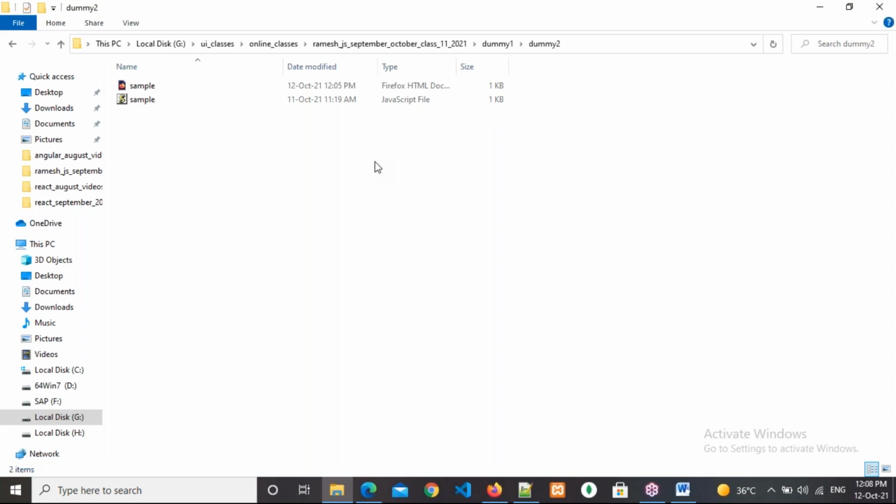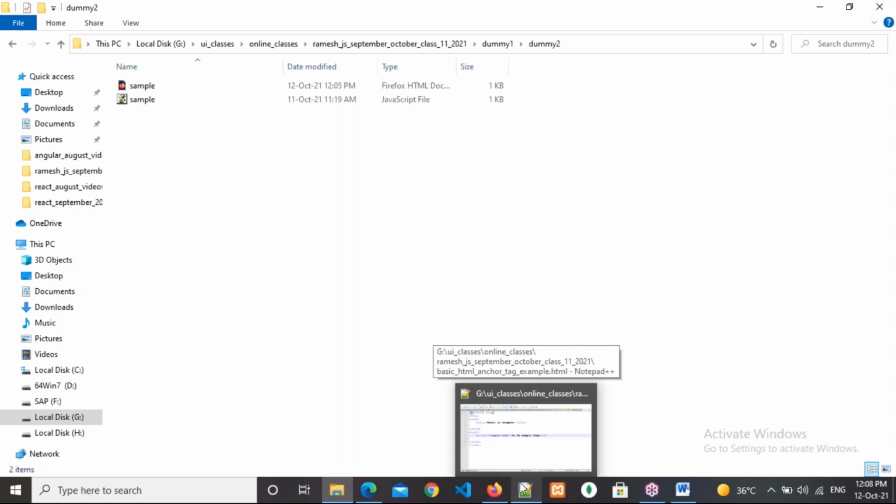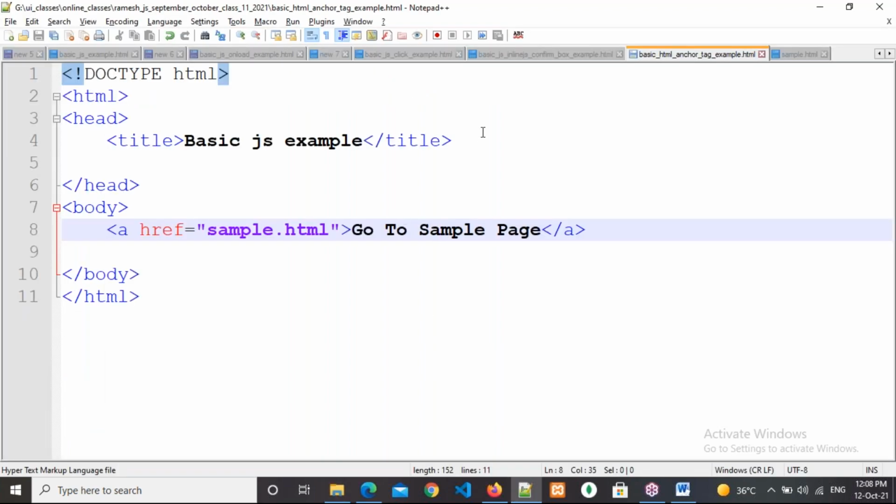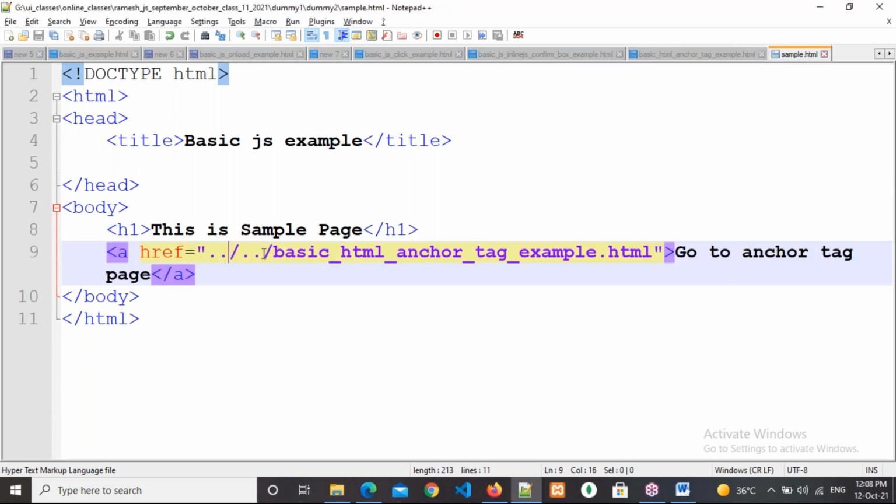Sir, small doubt. I understood forward path and backward path. But my doubt is, you are telling relative path is nothing but indirect path. So from the current folder, we can give the internal folders path, correct? Yeah, see, Mohsin, don't think pin to pin. Yesterday also I told, whenever you are giving a backward path, we need to give the indirect path or relative path.